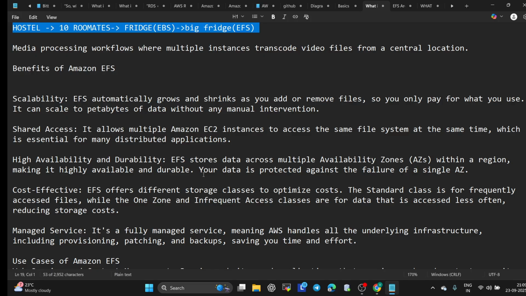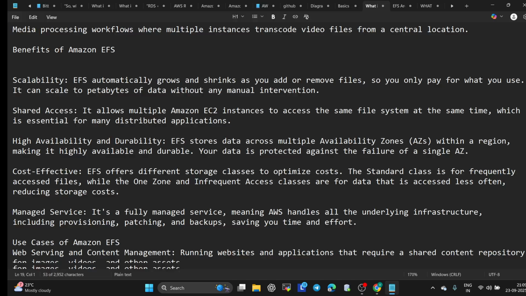Your data is protected against the failure of a single availability zone. It is also cost effective because EFS offers different storage classes to optimize cost. The Standard class is for frequently accessed files, while the One Zone and Infrequent Access classes are for data that is accessed less often, reducing storage cost. In a simple way, pay as you go. Pay only for the storage you actually use.